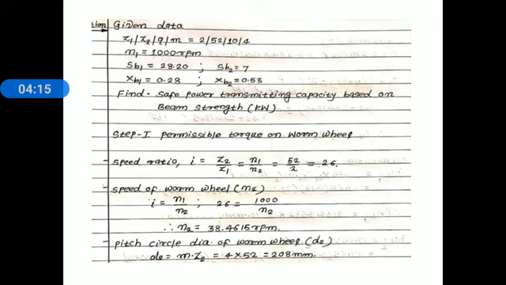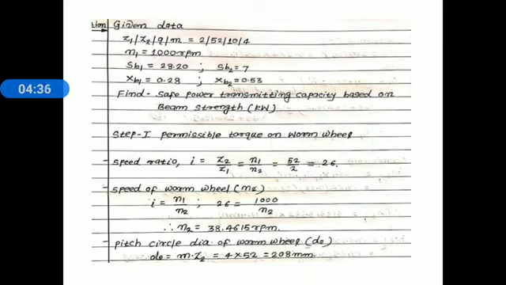Now first step, permissible torque on a worm wheel. First of all we do the raw calculation which we need to find out the permissible torques, that is the value of MT1 and MT2. Here in the two relations, XB1, XB2, SB1, SB2 are known to you, module is also known to you.